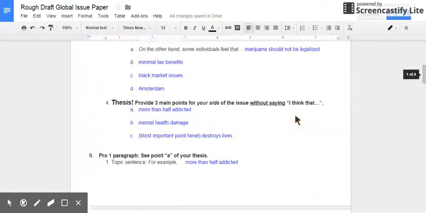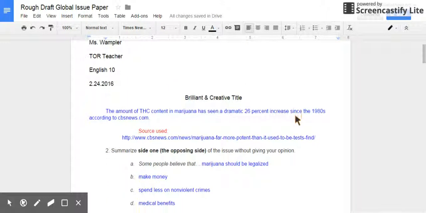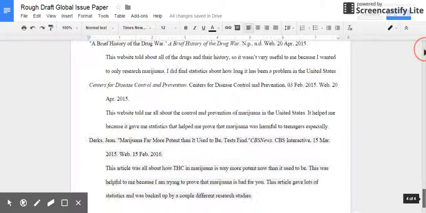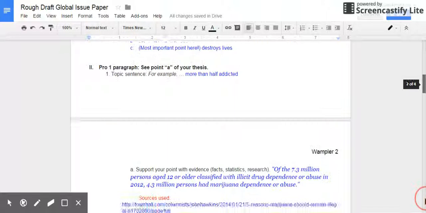And the next slide here, I'm going to give you guys some examples of what to do if you don't have your author's last name as well. So stay tuned for that. But for now, I know her last name is Dirks. So I'm going to put her last name in parentheses. All right. And I'm just going to leave that right there so I know right where to find it. If someone's reading my paper and they want to check my source, they can just look for the last name, scroll all the way down, and they'll know this is exactly where I got that information from.